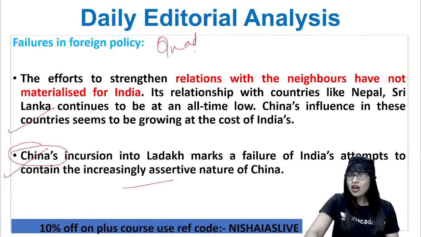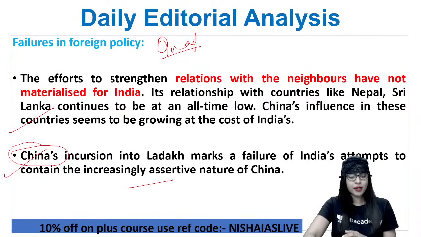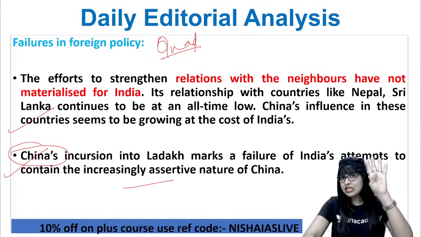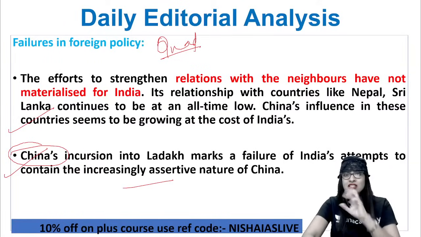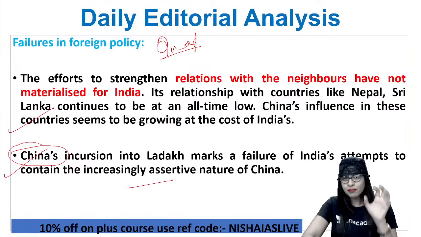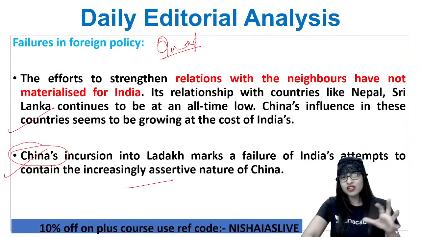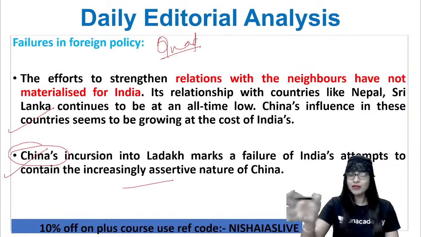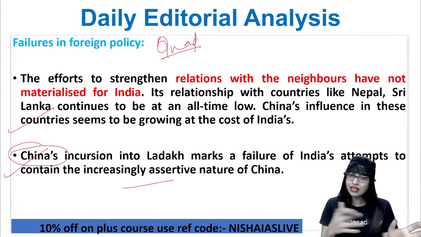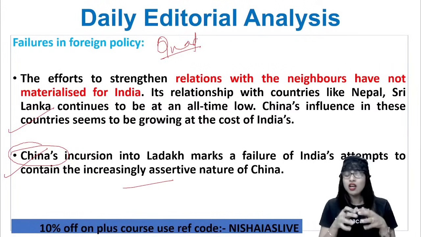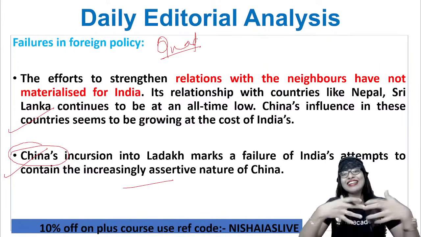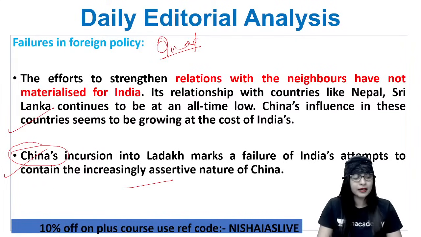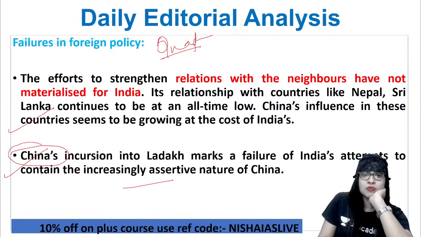What is Quad, guys? Again, the next international relations topic. Yes, Pradosh, what is Quad? Quadrilateral agreement or dialogue. Four countries: US, Japan, India, Australia. And what is the main agenda of these countries? India's agenda is to bring the remaining three countries, Japan, US, Australia, to go against China. And already they have a cold war with China. So India is trying to utilize it. Exhibiting diplomacy to a greater extent is what India is doing, I can tell you. Clear? Very interesting, how smart India is.